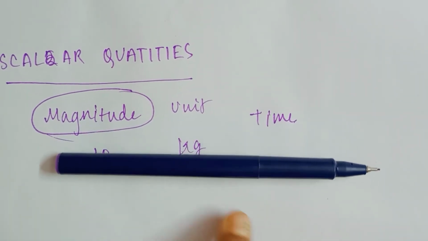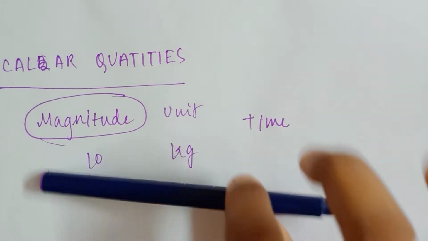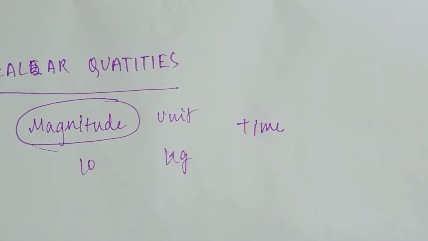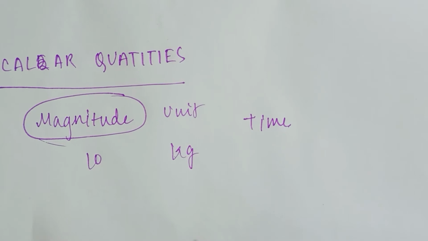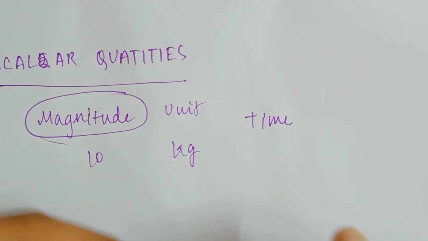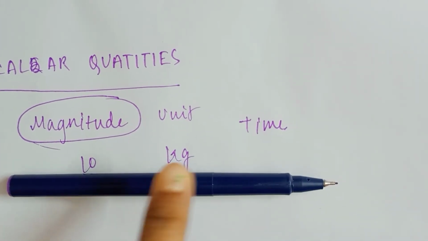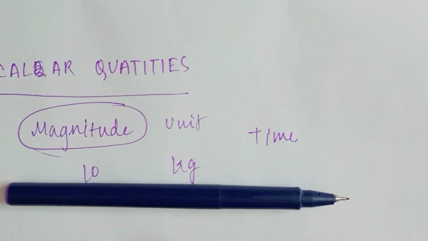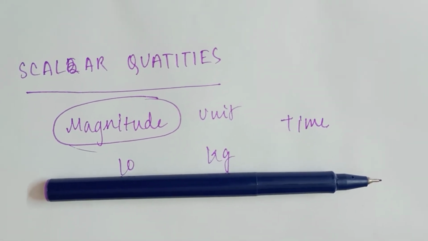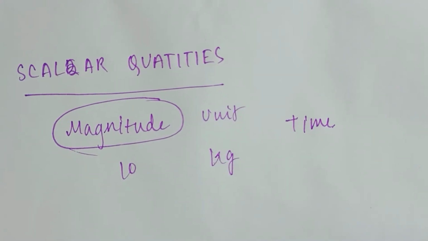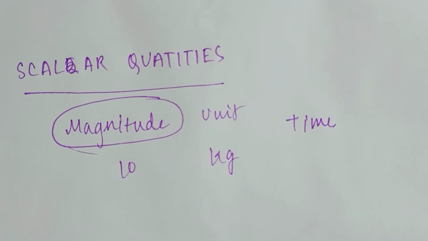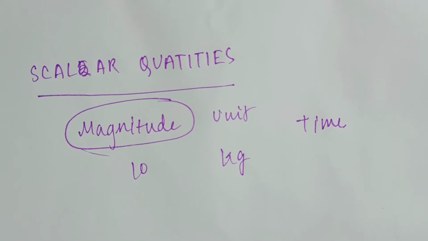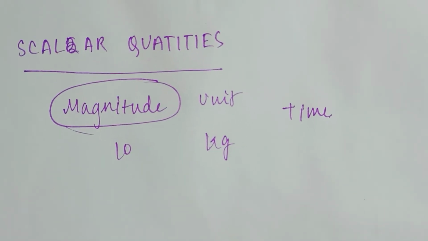I will take a ruler and measure it. Let us take it is coming 14 centimeter. It doesn't have a fixed direction, because I can measure it from both sides. That's why it has no direction. There are actually many examples of scalar and vector quantities, but I cannot give you so many examples.